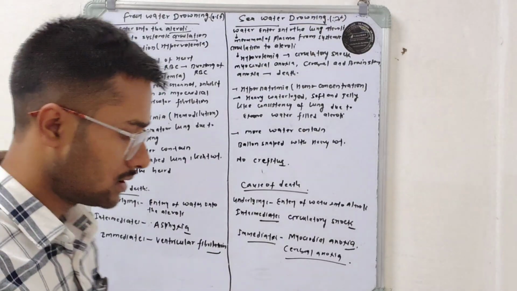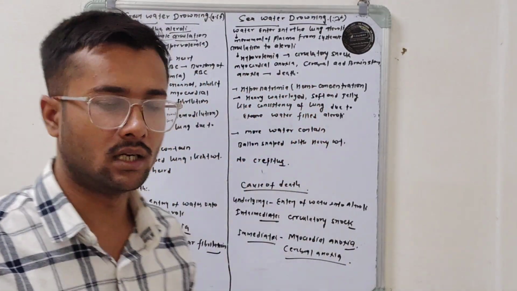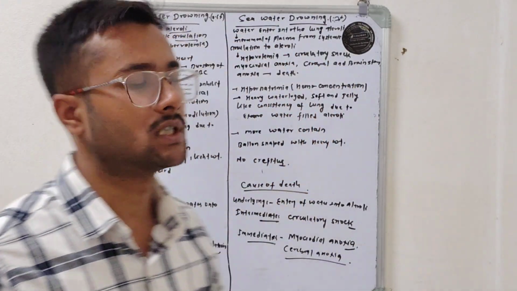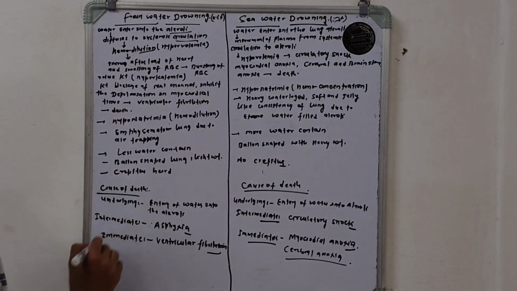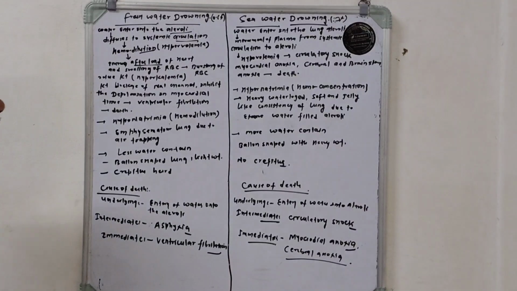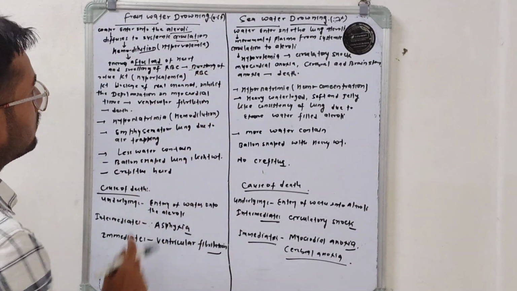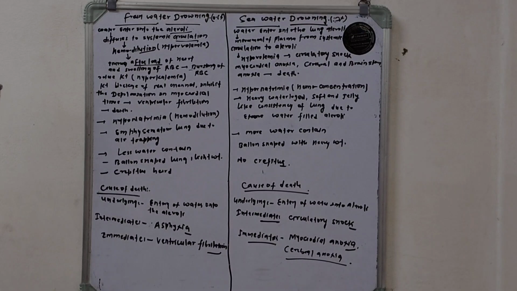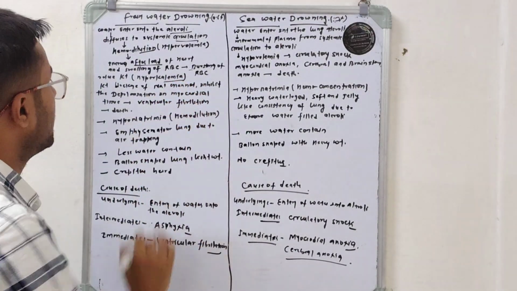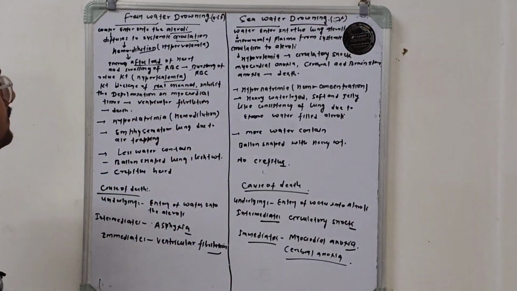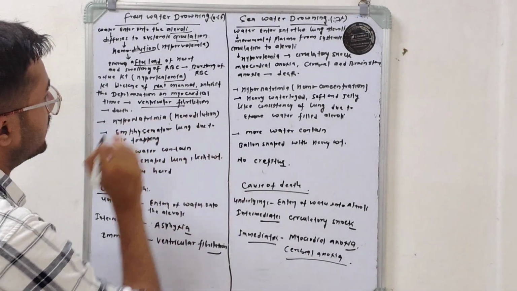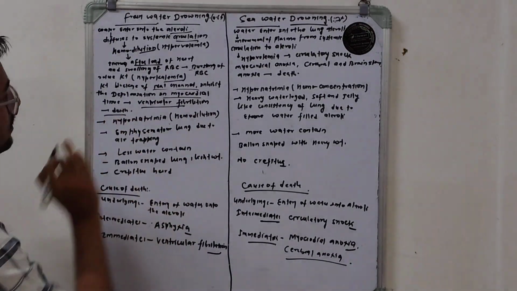So when there is movement of water from the lung alveoli to the systemic circulation, it will cause hemodilution, increase the afterload of the heart, and swelling of RBCs, followed by bursting of RBCs, which releases potassium ions and causes hyperkalemia. This potassium ion blocks the sodium channels and inhibits depolarization in the myocardial tissue, which causes ventricular fibrillation, and finally the death of the person will occur.